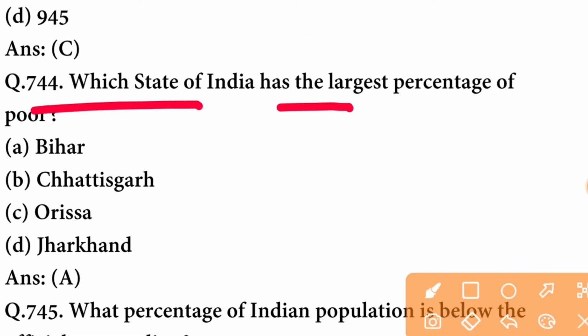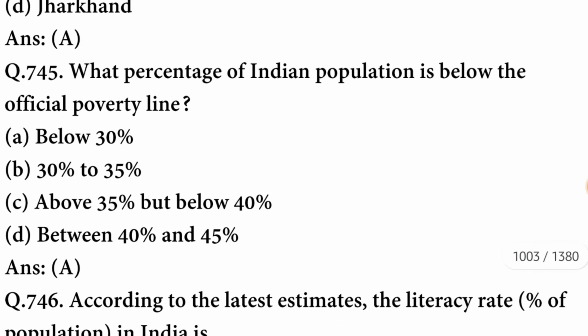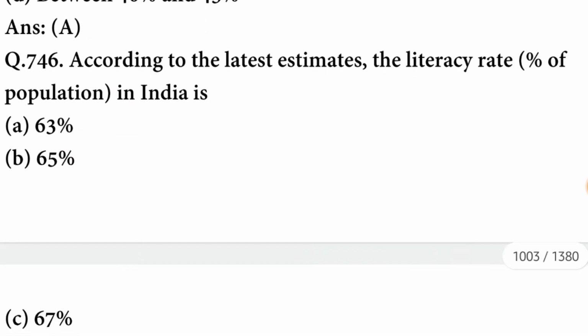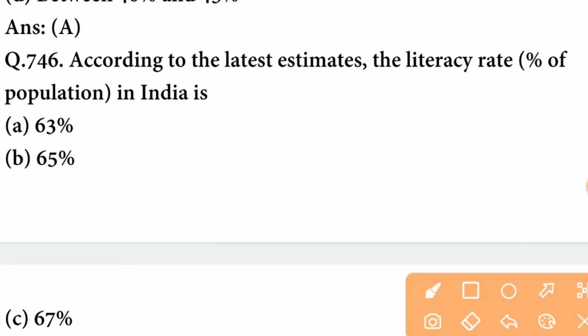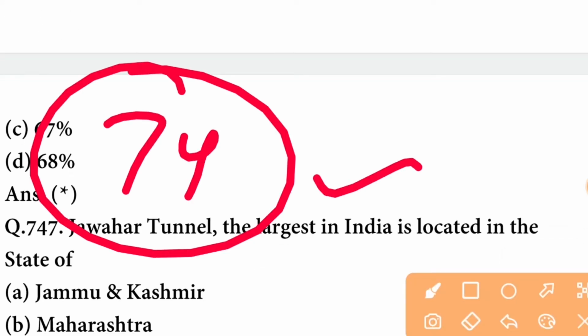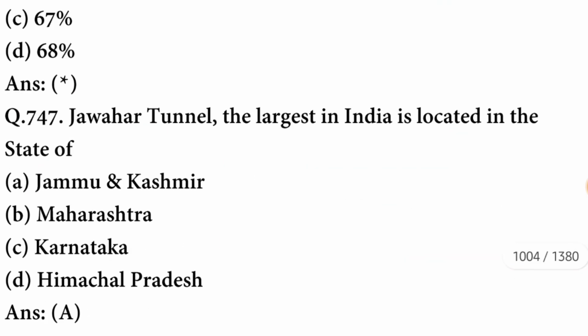Which state of India has the largest percentage of poor? The state is Bihar. What percentage of Indian population is below the poverty line? The percentage is below 30%. According to latest estimates, the literacy rate in India is what percent of population? So it is almost 74% according to the 2011 census.